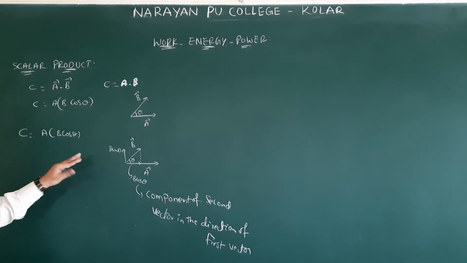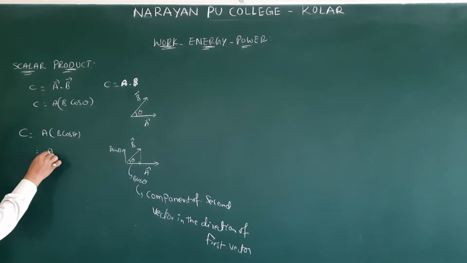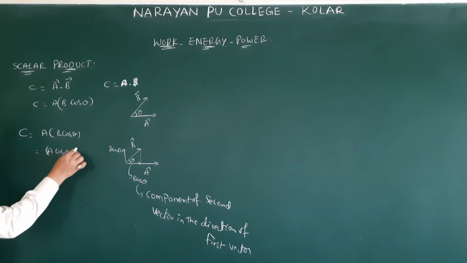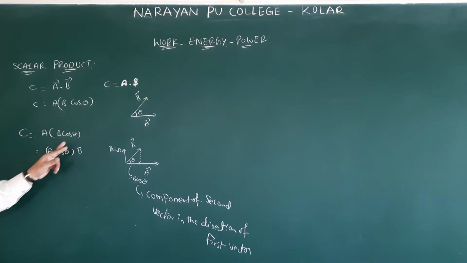Understood? Next, same like this one, we will write a cos theta into b. So a b cos theta or a cos theta into b, all will be the same. Now what is the name of this one? Just quite opposite to this.